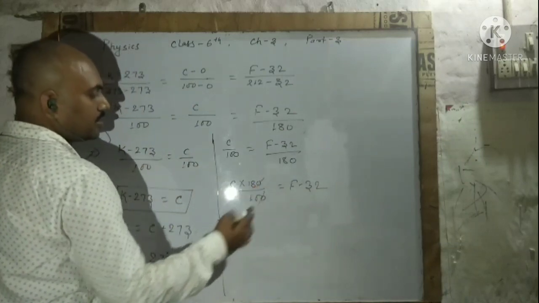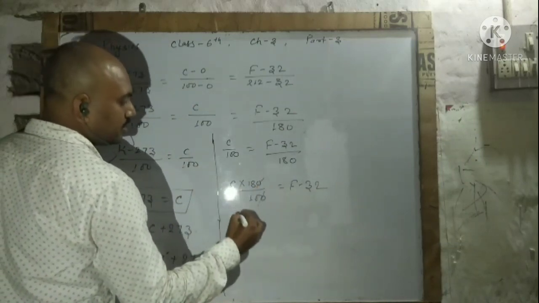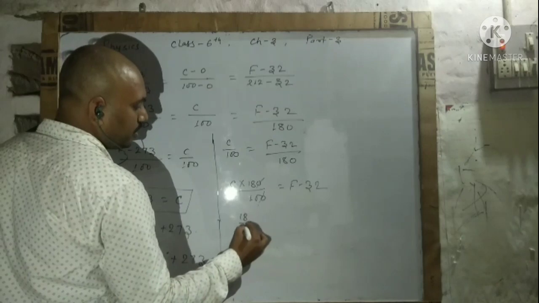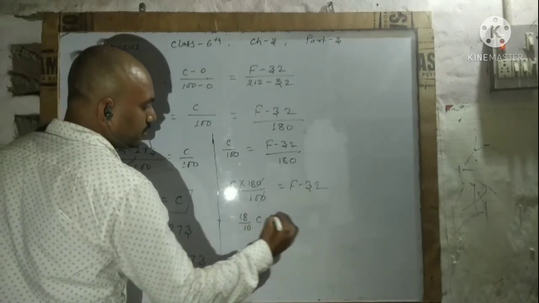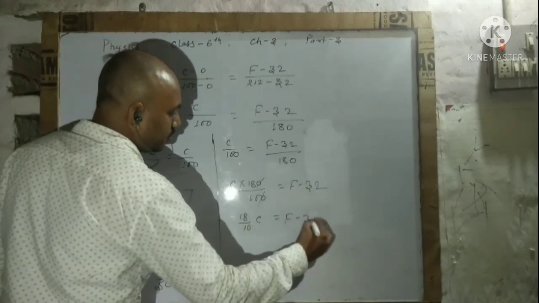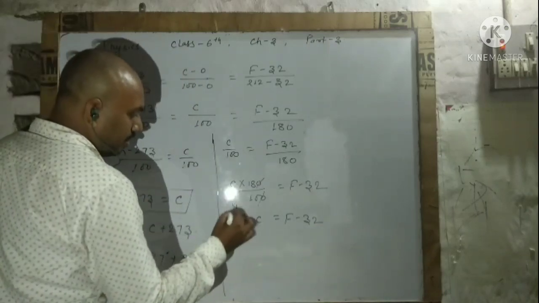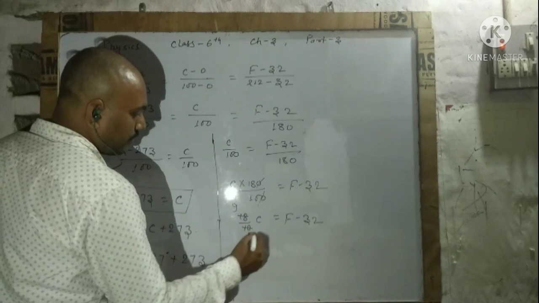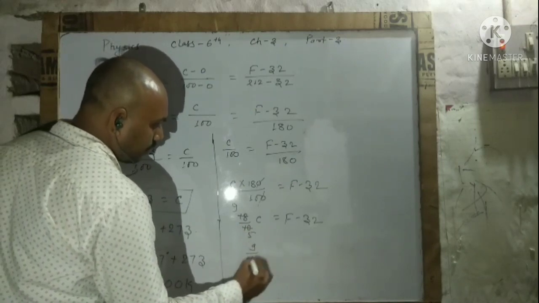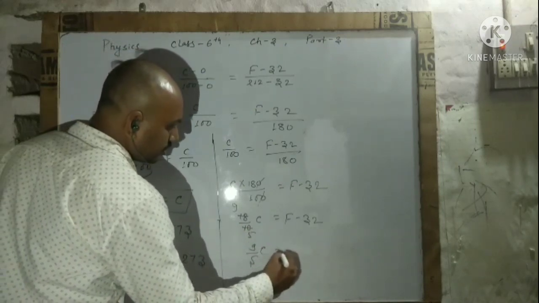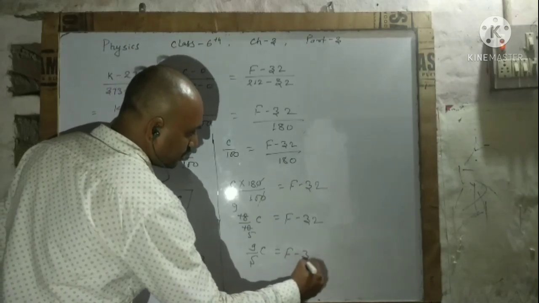After cancelling, you get 18 upon 10 into C is equal to F minus 32. By cancelling further by 2, 9 upon 5 into C is equal to Fahrenheit minus 32.